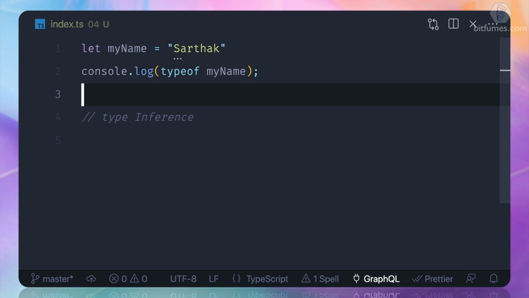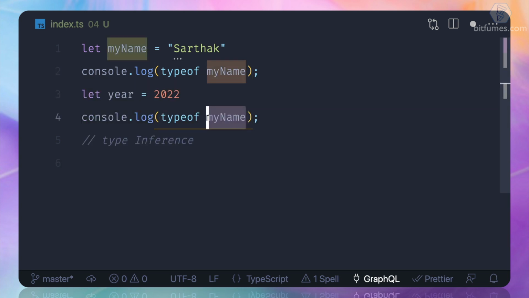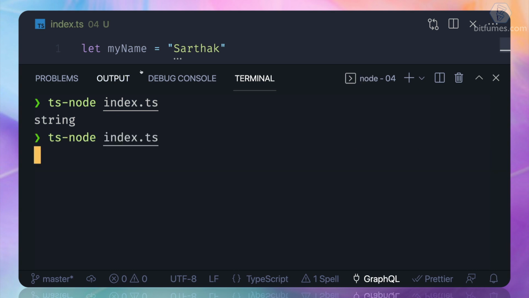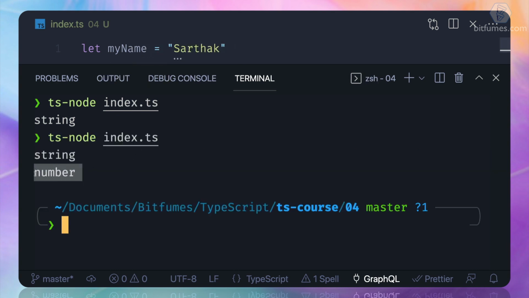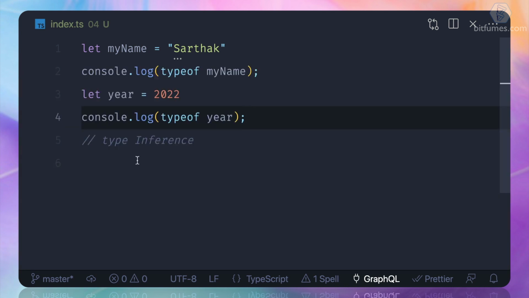Now, what if I say let year is equal to 2022, and then I log the typeof for this one and run it. First we will get the string and second we will get the number. Why? Because again, TypeScript is guessing the type of this variable year as a number, because we have defined the number inside it. Things will get different when we do something weird.